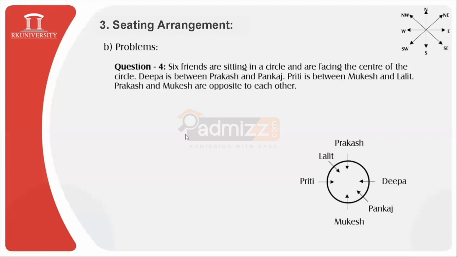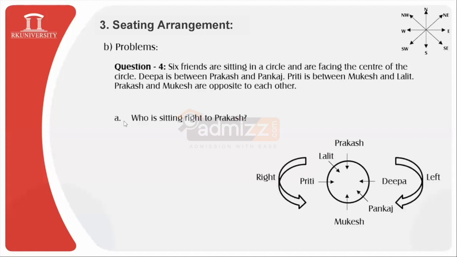Now let us quickly observe the questions based on this arrangement. Who is sitting to the right of Prakash? Have your answer in the chat window. Who is sitting to the right of Prakash? Make sure Prakash's right is towards this way. Yes, definitely very easy to answer. Very good, and the correct answer is option D.